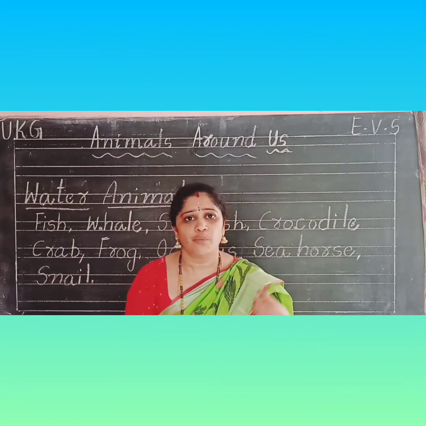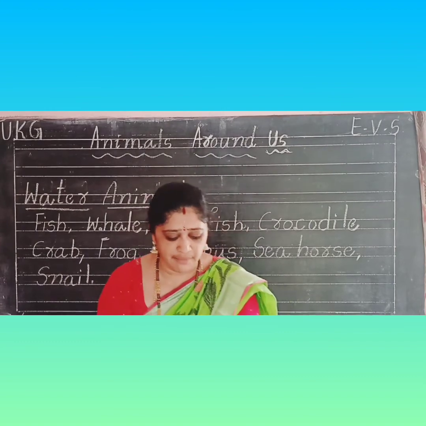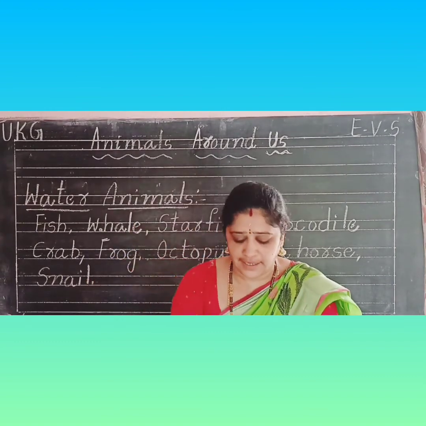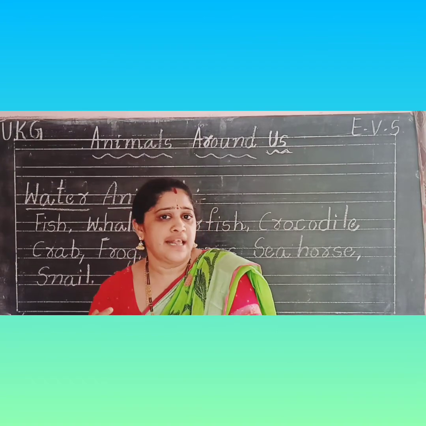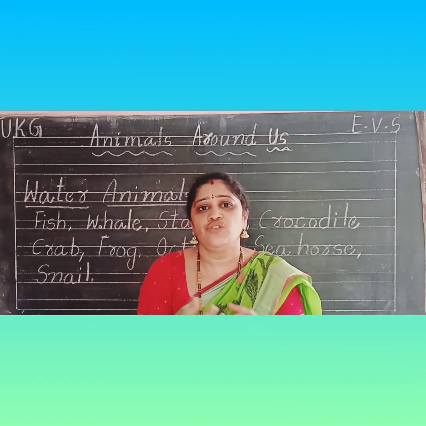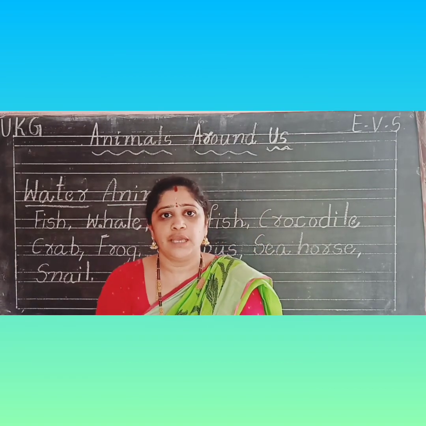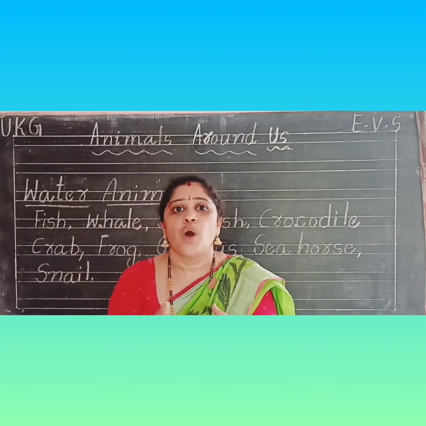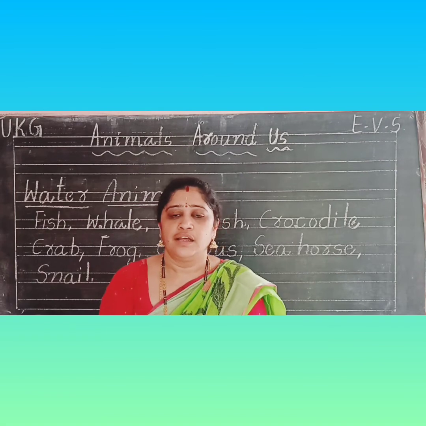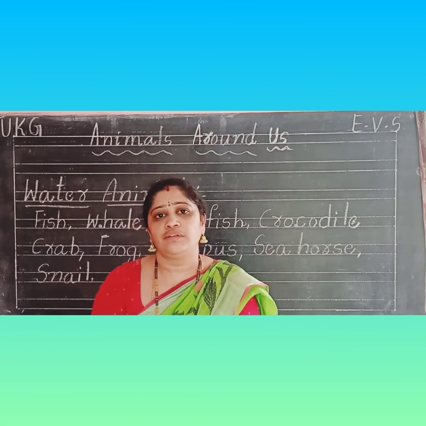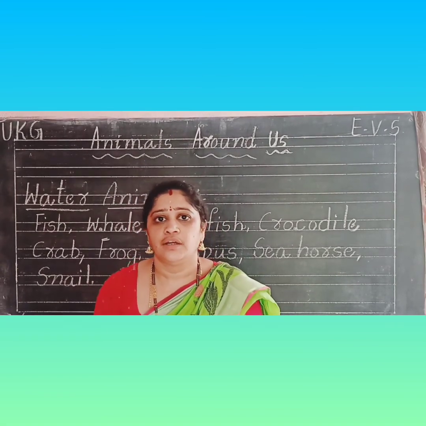Pet animals, we will love our pets. We keep some animals as pets to enjoy and play with. Wild animals live in the jungle. Next, water animals we will see in water. We completed.